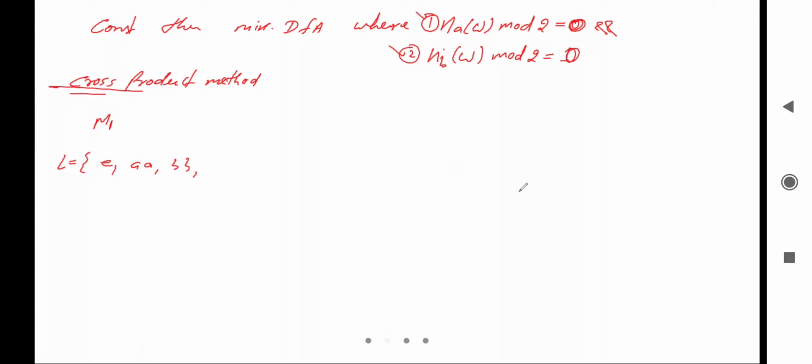But is it possible in machine M1? Because the condition is only on the number of A's.